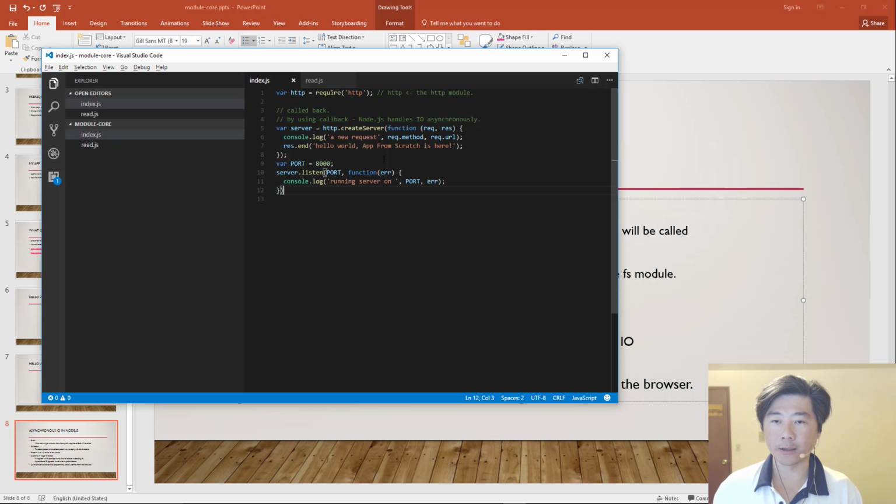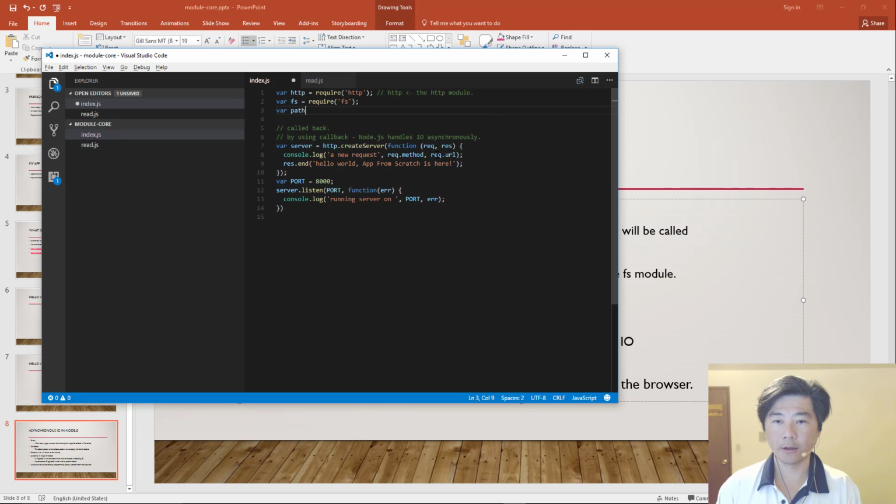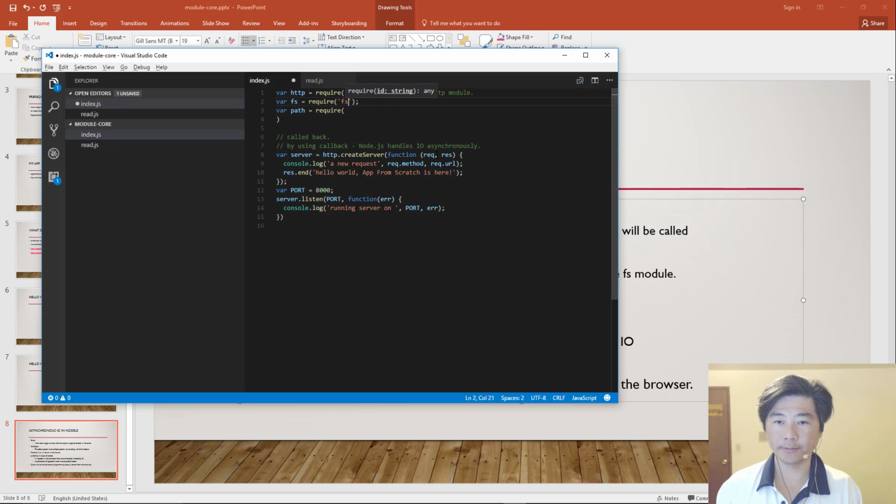And that is that instead of just printing out hello world, we'll try to integrate and load up the files and try to print that out. So let's do require fs, and we'll require path as well.